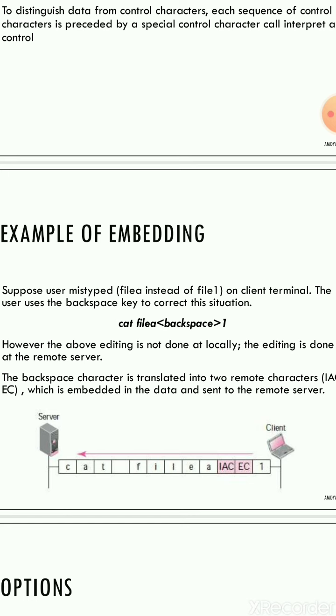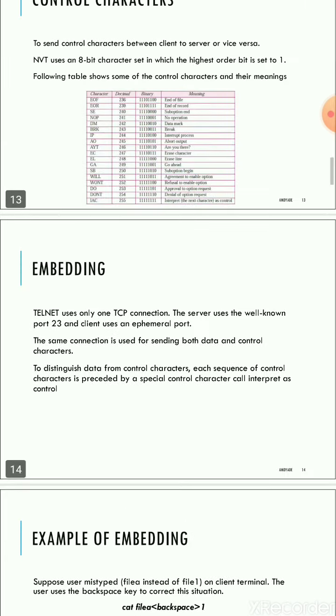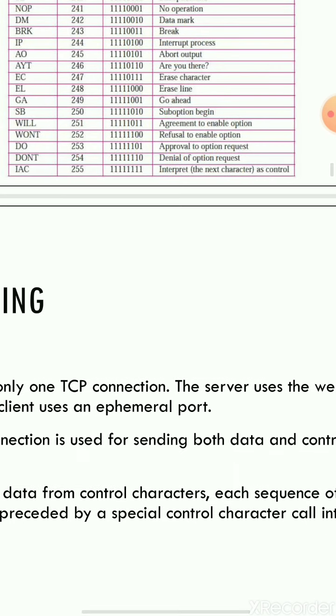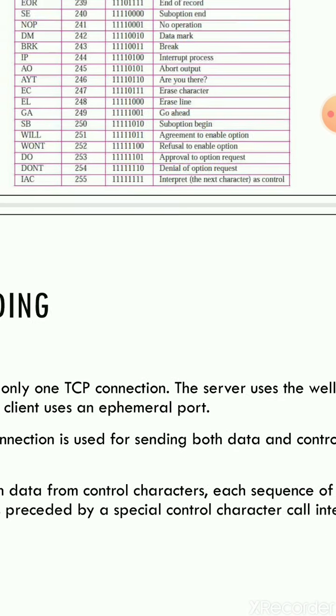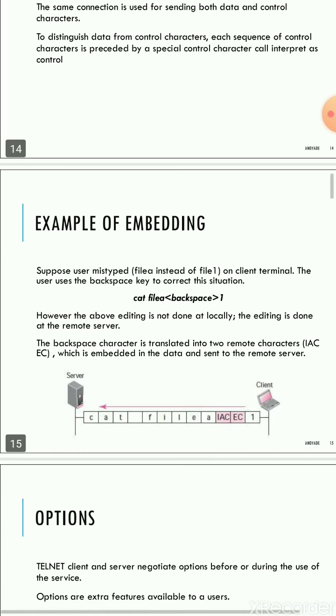So it will be typed as cat file A IAC EC 1. So what is that IAC? I already discussed it: it is the next character, interpret next character as control. It tells that A is a mismatch, and EC is nothing but erase character. It is going to erase that, and instead of A, it will consider a 1. So this is nothing but embedding.